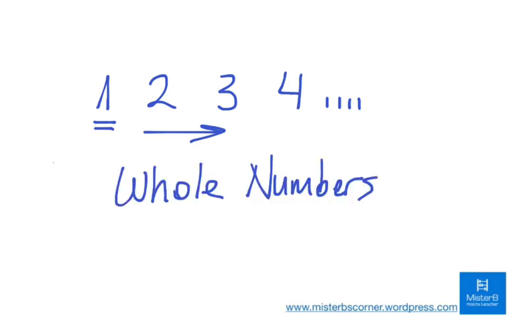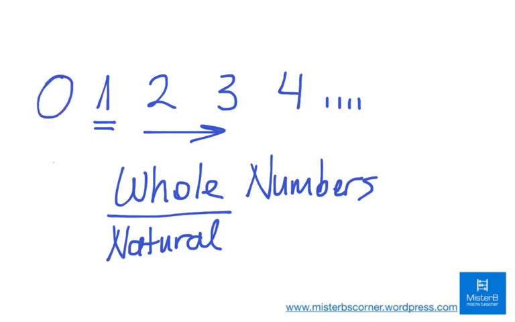Now, these numbers are called whole numbers. Some say these are also called natural numbers, but some others say no, natural numbers start with a 0, which is, comparably, a new invention of humankind compared to the other numbers. These numbers are called natural numbers because they are found in nature.